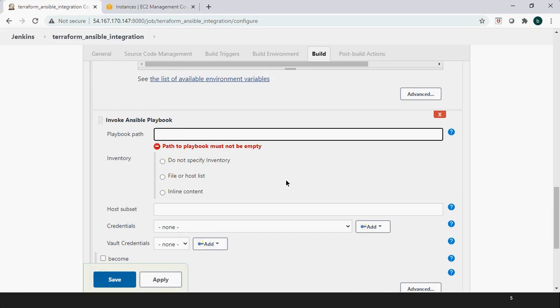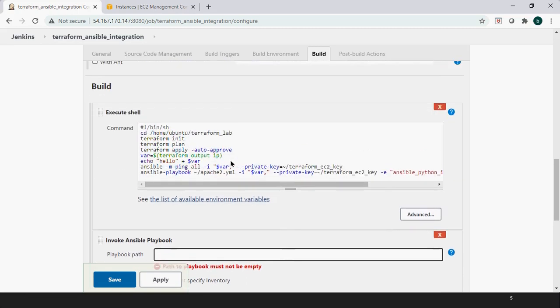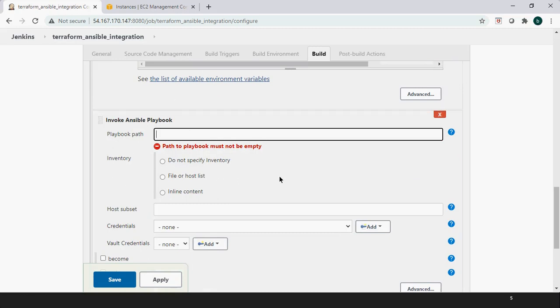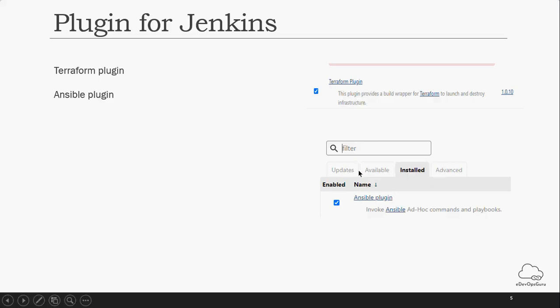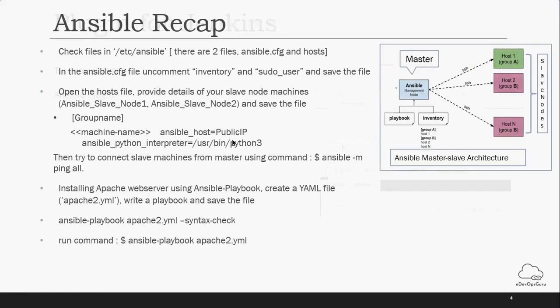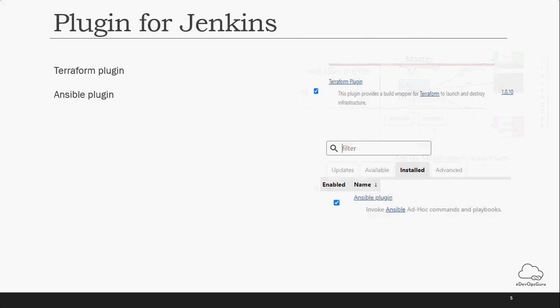So how will you use an Ansible playbook in Jenkins? You can also mention in the execute shell section a command like ansible -m ping all. This command can be mentioned in your execute shell so that it will be confirmed in your console that the communication between master and slave is through, and then you can simply execute your playbook using the invoke playbook option of Ansible.